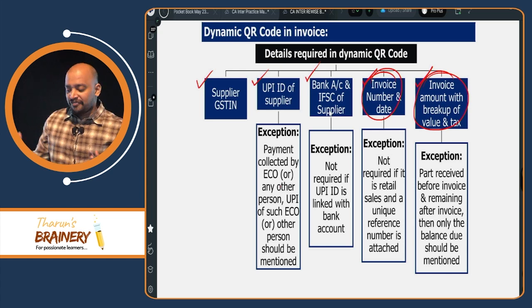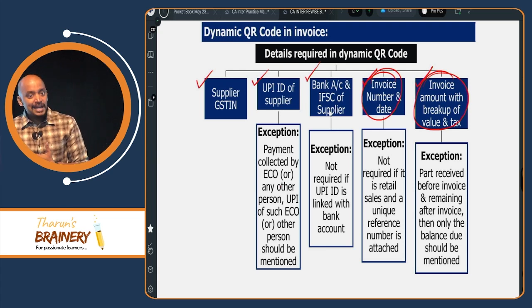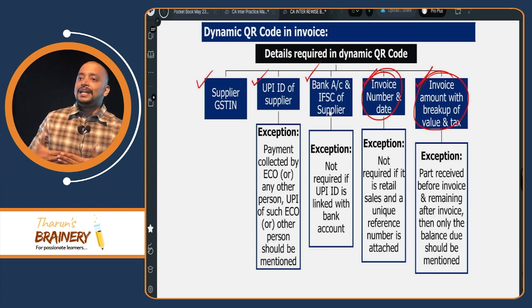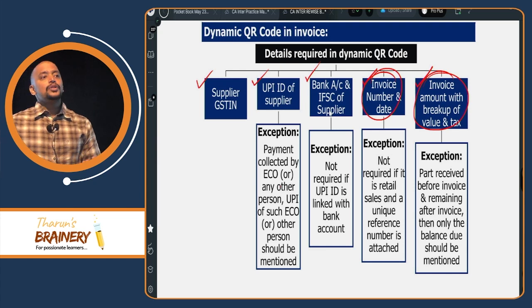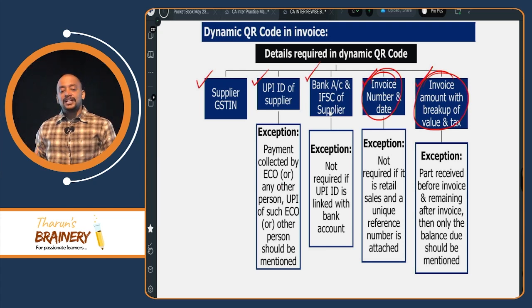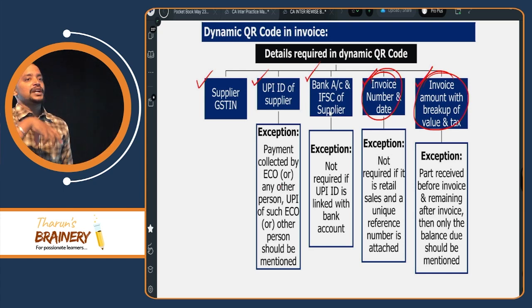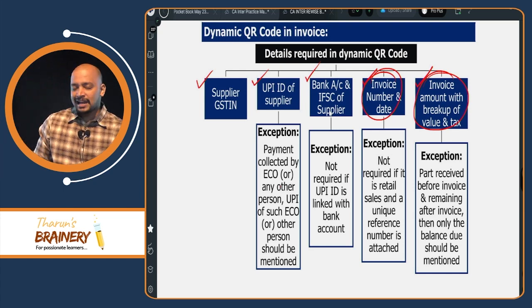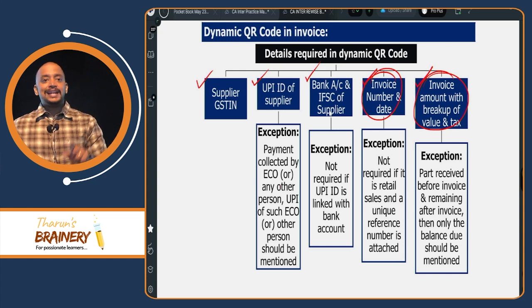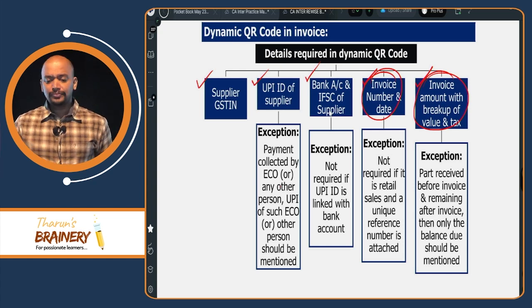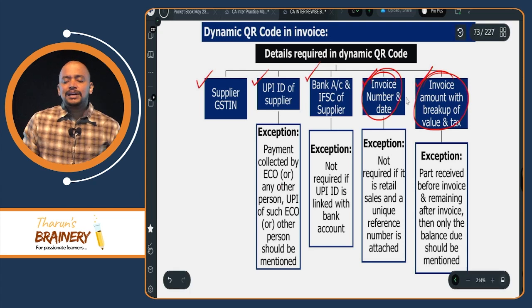So if I have an account in HDFC Bank, then definitely my UPI ID will be linked with HDFC Bank. Then no need to give the UPI ID separately. But if my bank account is not connected to a UPI ID, meaning my bank is not giving UPI, then in that case I have to mention the UPI ID as well as the bank account. Is it clear? Then invoice number and date.